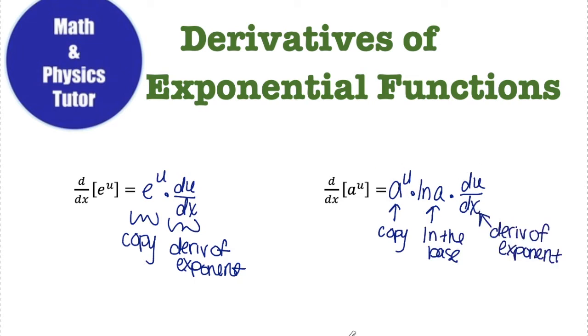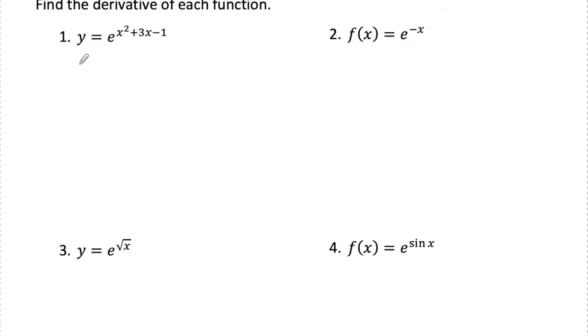Let's look at a bunch of examples where I'm applying these two exponential function rules. Number one, y is e to the x squared plus 3x minus 1. Since e is my base, I'm going to use the e to the u rule. So y prime or dy dx, however you want to write it, is e to the u, copy what you see, times the derivative of the exponent. The derivative of the exponent is 2x plus 3. With these e to the u ones, they're very rarely going to simplify. Usually once you copy and do the derivative of the exponent, for the most part, you're good to go.